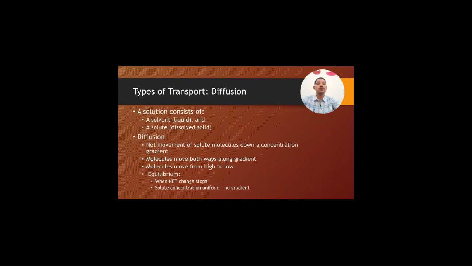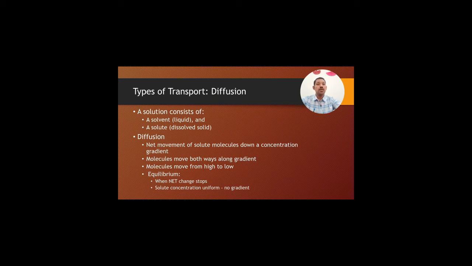There are certain types of transport. The first one is the diffusion process. A solution consists of a solvent and solute. In chemistry, we have studied that the solvent is in liquid form and the solute is the dissolved solid which is suspended or solubilized in that solvent.